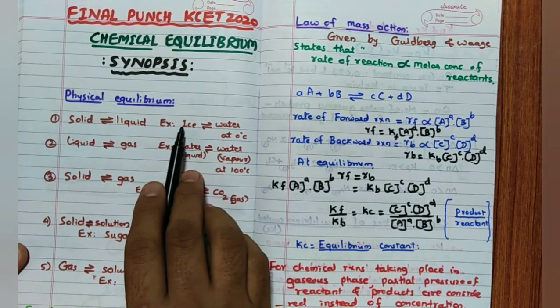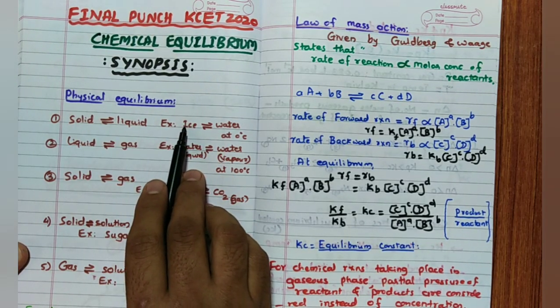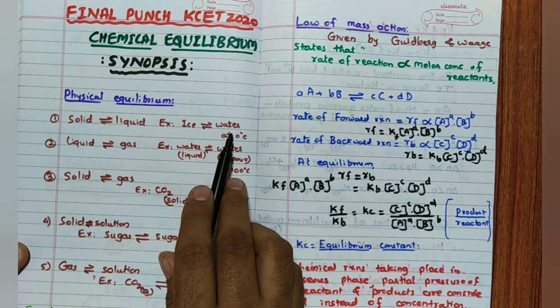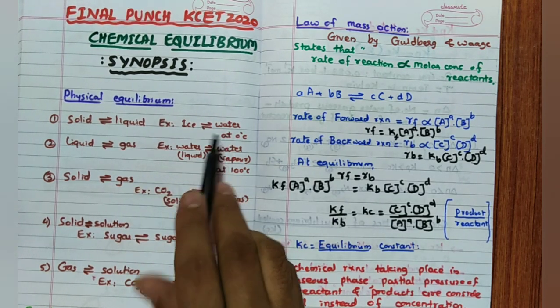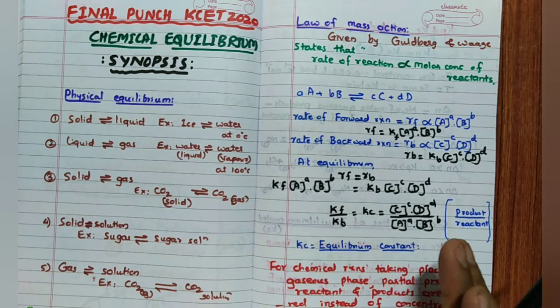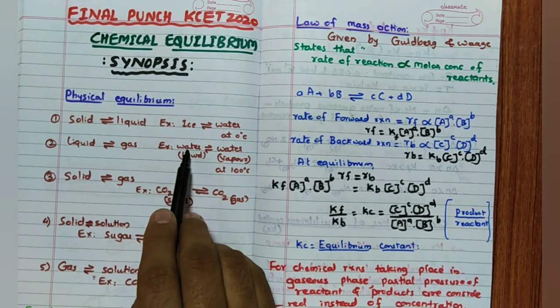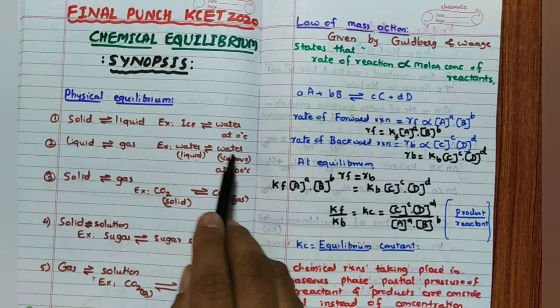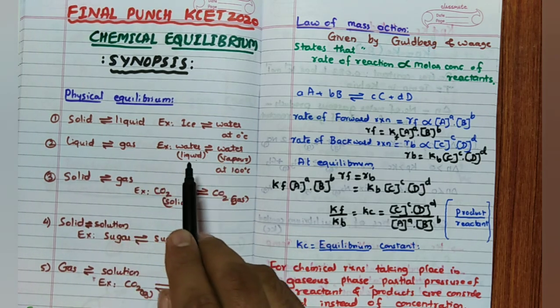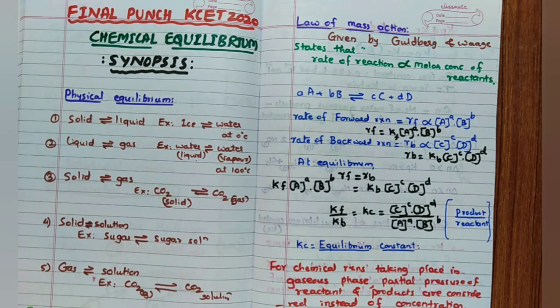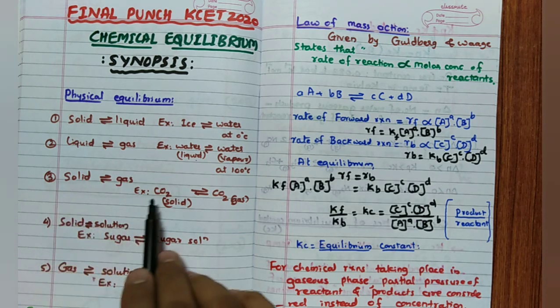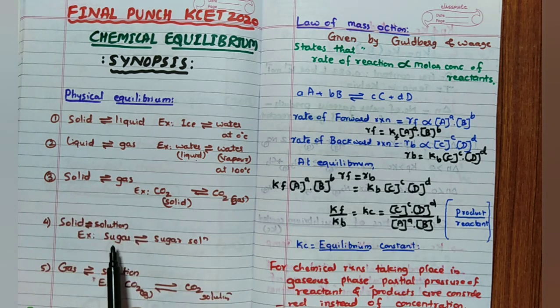Here the rate of melting of ice and the rate of freezing of water at 0 degrees Celsius are equal, hence we call it equilibrium. Similarly for liquid to vapor, the rate of vaporization and rate of condensation are almost the same, hence it is called equilibrium. Like that, solid-gas: CO2 solid and gas. Then sugar and sugar solution is solid-solution, and gas-solution is CO2 and CO2 solution. Carbonated water is an example of this.